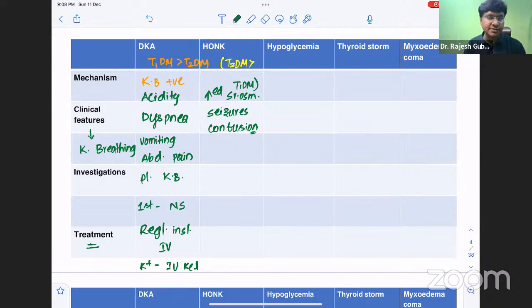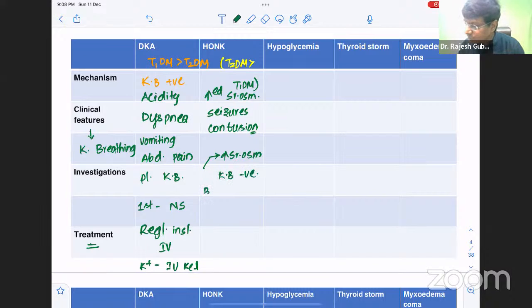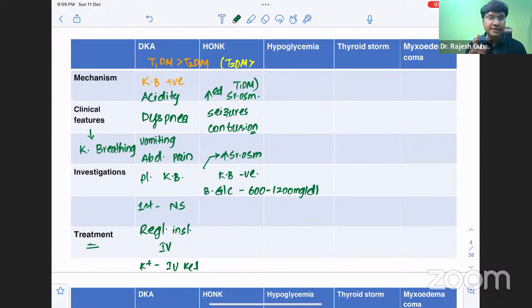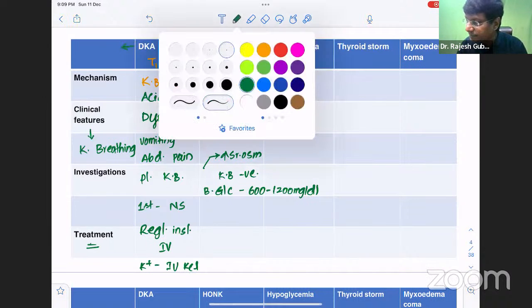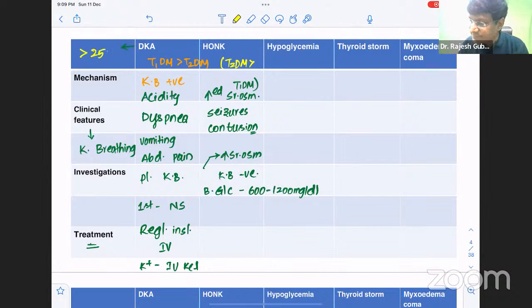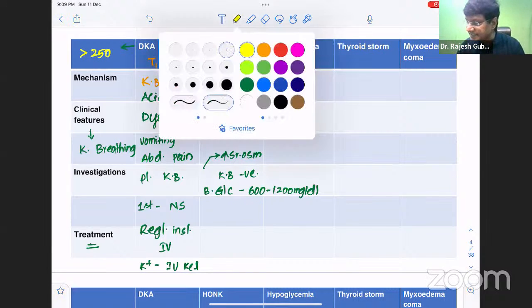And how do you investigate these patients with HONK? On investigation, there will be increased serum osmolarity, and ketone bodies will be negative. And what will be the blood glucose levels? Blood glucose levels are in a range of 600 to 1200 milligrams per deciliter. That will be the level of blood glucose in hyperosmolar non-ketotic coma. Whereas in diabetic ketoacidosis, the blood glucose levels will be more than 250 milligrams per deciliter, whereas in HONK, they are in a range of 600 to 1200 milligrams per deciliter.